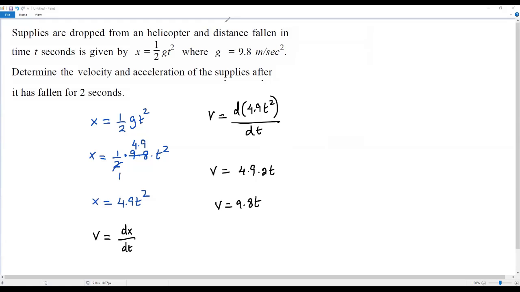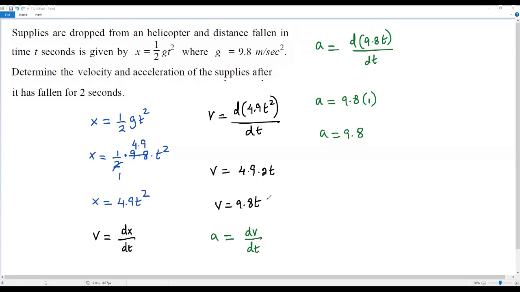Okay, now I have to find the acceleration. Let's say a represents acceleration. To get acceleration, I have to find the derivative of this velocity with respect to time. So in this dv over dt, we plug in 9.8 times t for v. So d of 9.8 times t over dt. Then a equals, here a constant is multiplied by the variable. When I find the derivative, I keep the constant 9.8 as it is. The derivative of t with respect to t becomes 1. So I get 9.8 times 1. Finally, a is equal to 9.8.